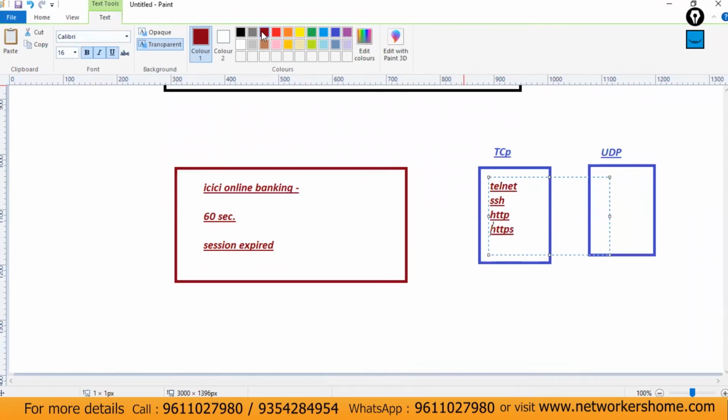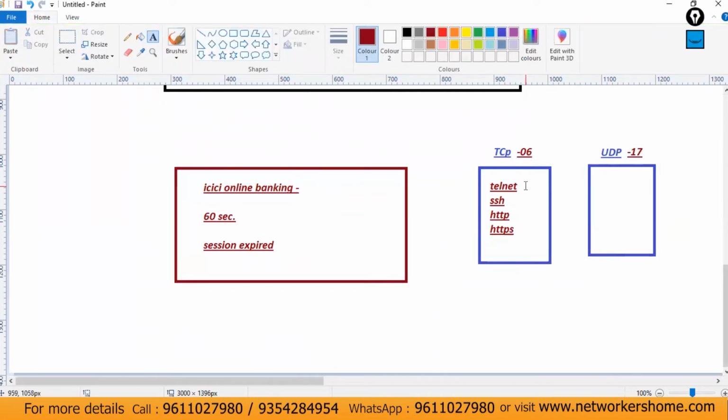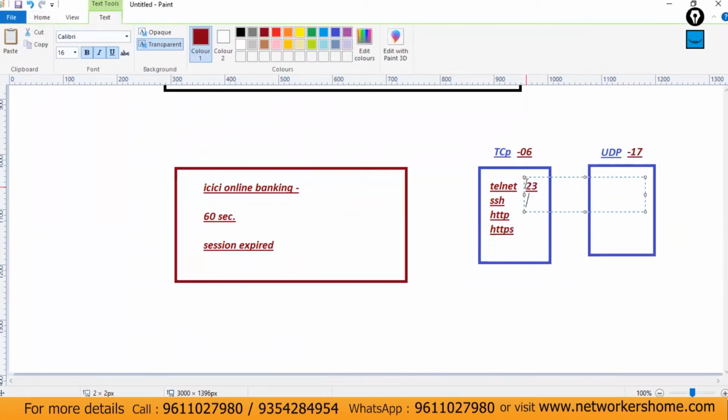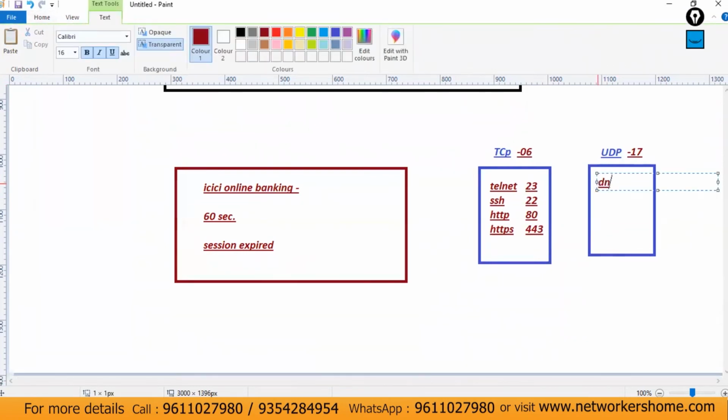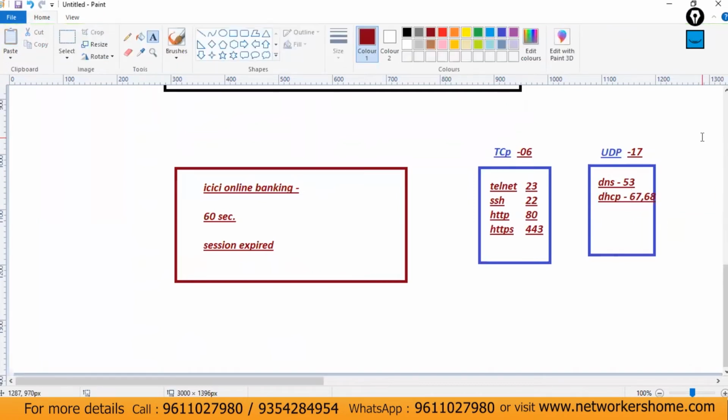So TCP is protocol number 6 and UDP is protocol number 17. Telnet is port number 23, SSH 22, HTTP 80, HTTPS 443. Same for UDP: DNS is port number 53, then DHCP is port number 67 and 68. So these are different kinds of services, and these are the containers.